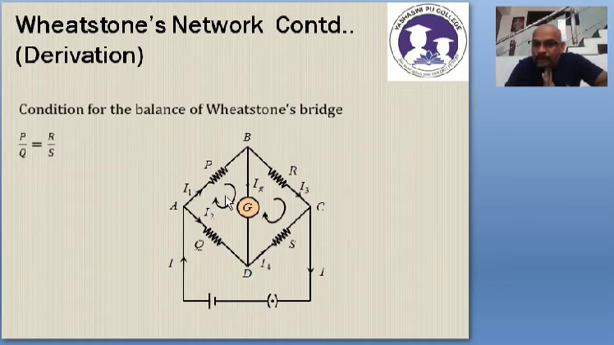Why? In that mesh BDA, there is no cell, there is no EMF. Therefore, I1P plus IgG minus I2Q. Why minus sign? Because I am moving from D to what? D to A. I am moving from D to A. Got it? I am moving from D to A, and therefore